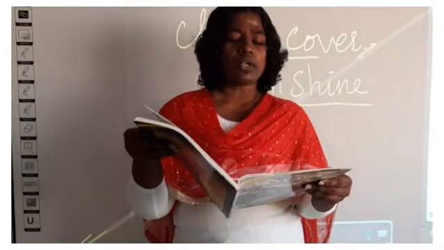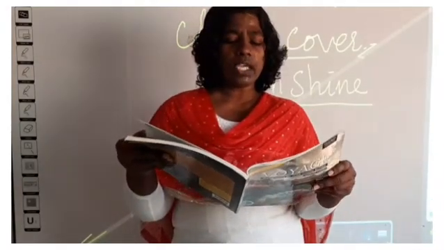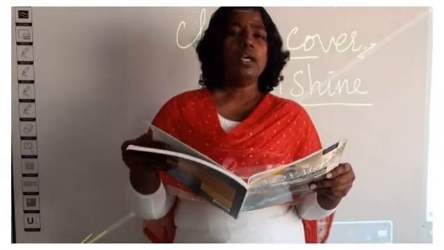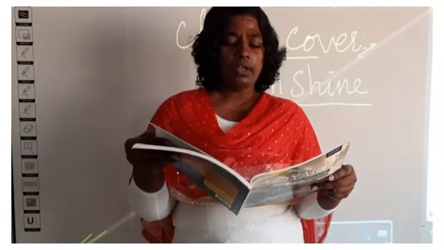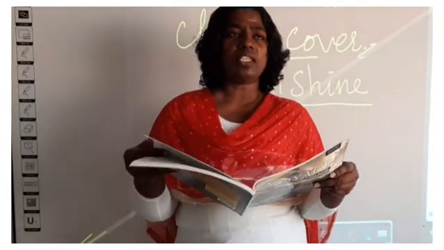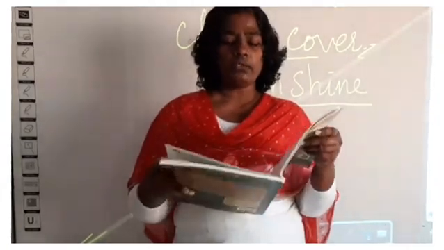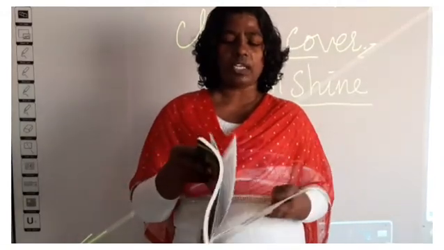Fully mark C4. After marking, come to the subheading rainfall. Under it, conventional rainfall, fully mark D3.